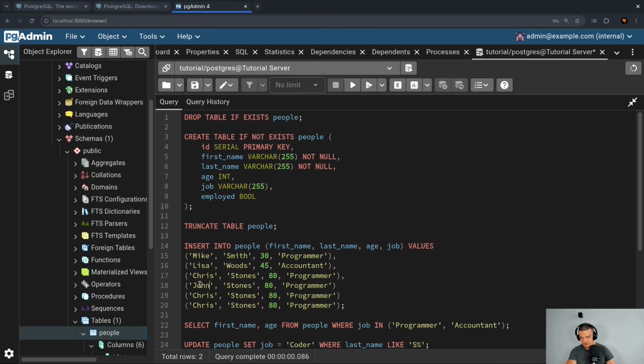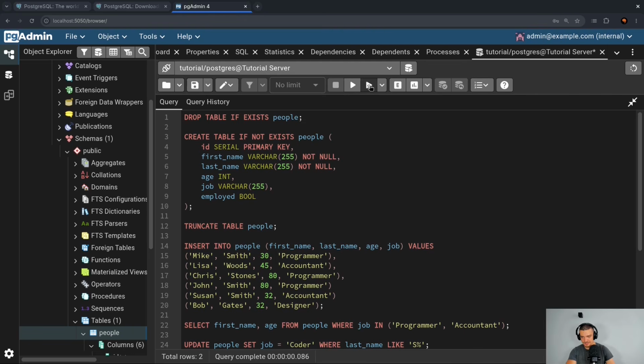Let's say John Smith, 80, and also programmer. So they have the same age and occupation, but different names. Then we could say Susan, also Smith, and she's 32, and an accountant. And then we could go with Bob Gates or something, and he is also 32, and he's, let's say, a designer.